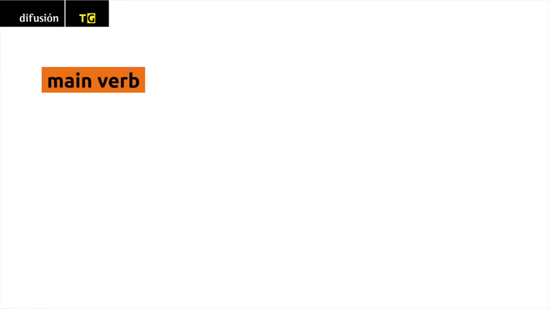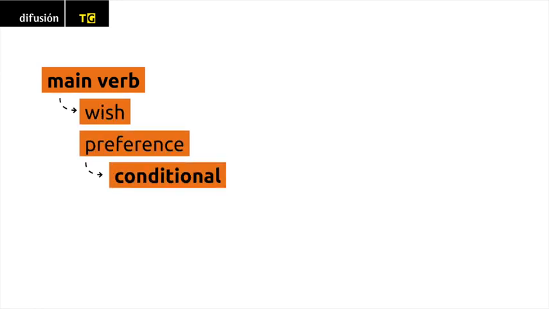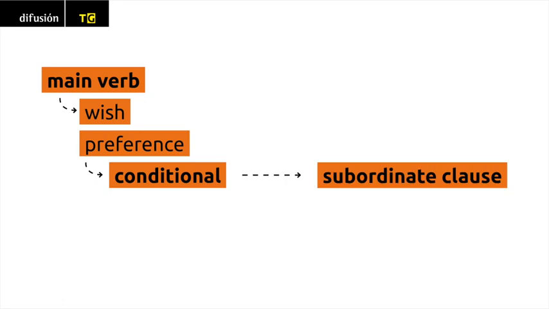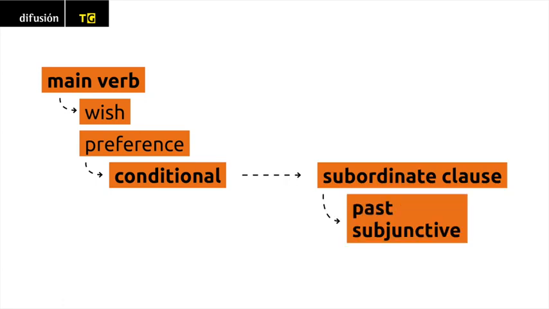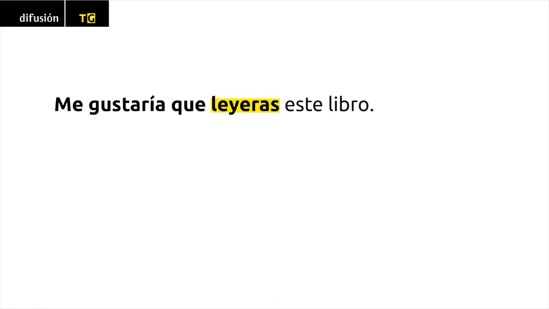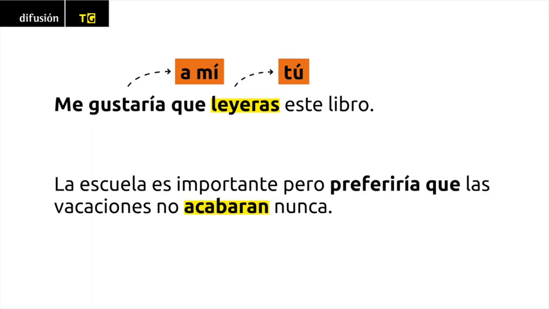When the main verb that expresses a wish or a preference is in the conditional, the subordinate clause uses the past subjunctive. Me gustaría que leyeras este libro. La escuela es importante, pero preferiría que las vacaciones no acabaran nunca.